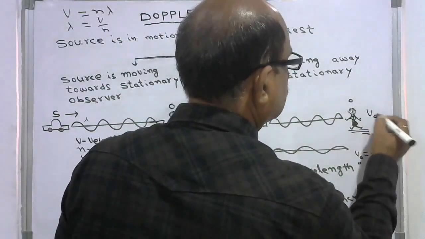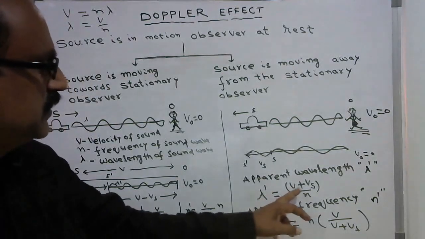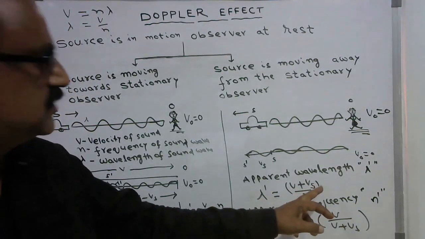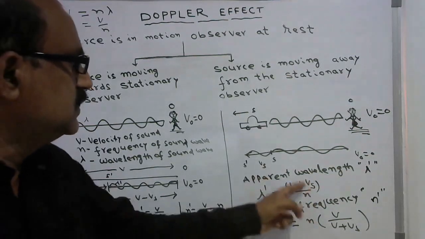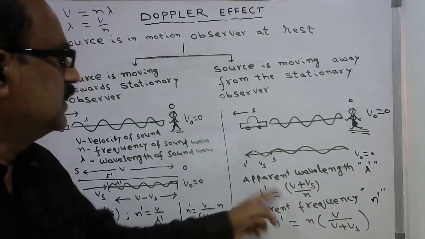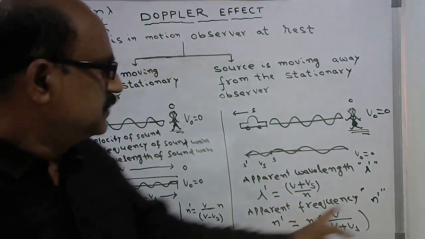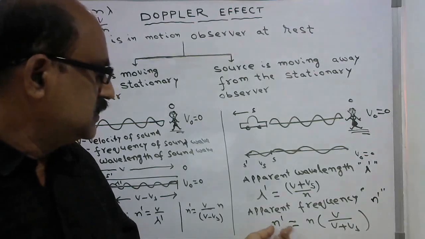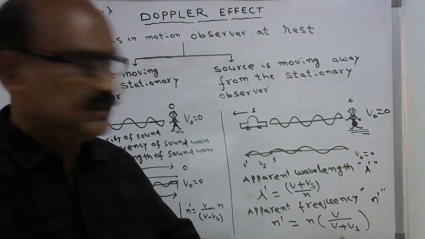In all the cases, the observer is at rest. So lambda dash is equal to (V plus Vs) by n. Now if Vs is 0, again lambda dash becomes lambda. So the apparent frequency in this case is n into V by (V plus Vs).